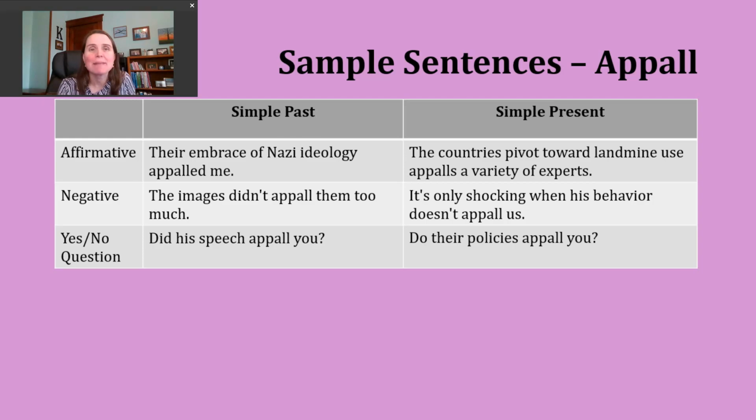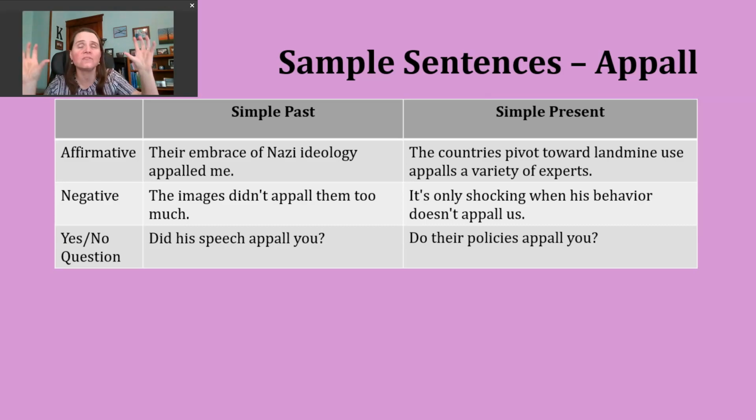Finally, let's look at making a yes or no question in the simple past tense. To do this, we're going to start with did, then we'll have our subject, and then the base verb. Again, notice we're not using the ed form of the verb here. Here's another example. Did his speech appall you? So again, not just like I kind of dislike it, but it rises really to a just horrible, awful level.